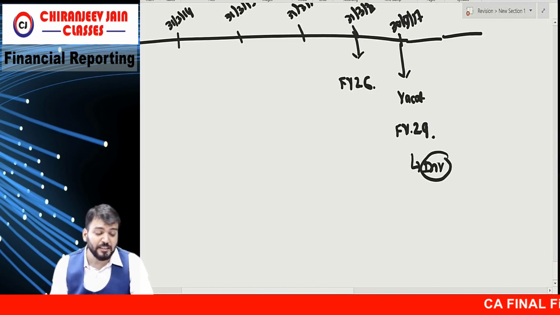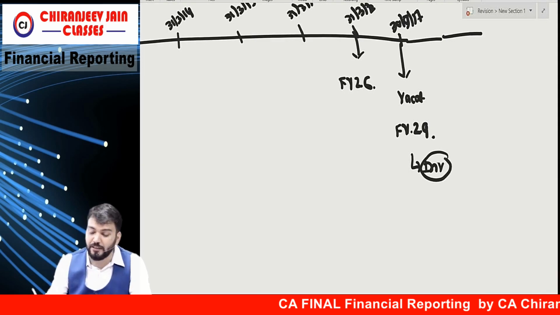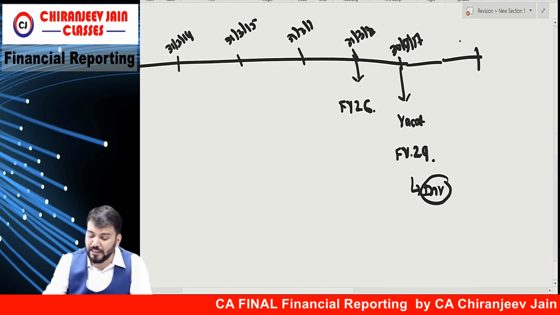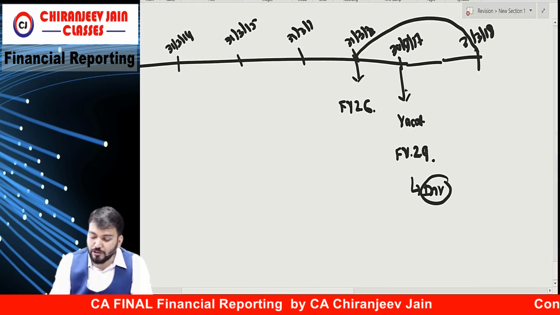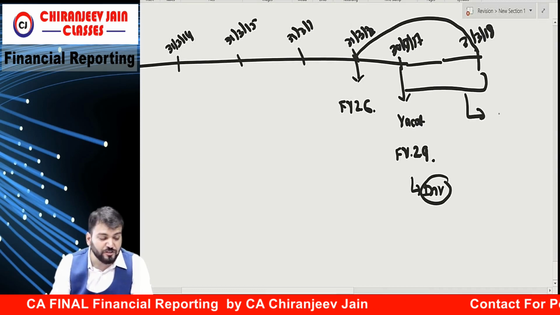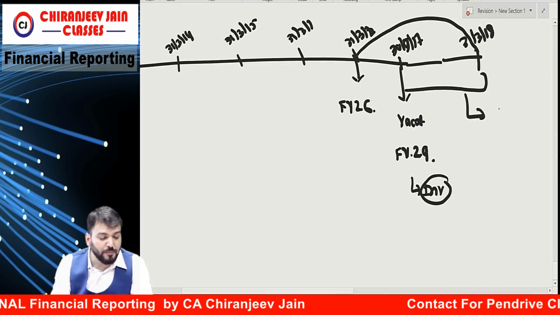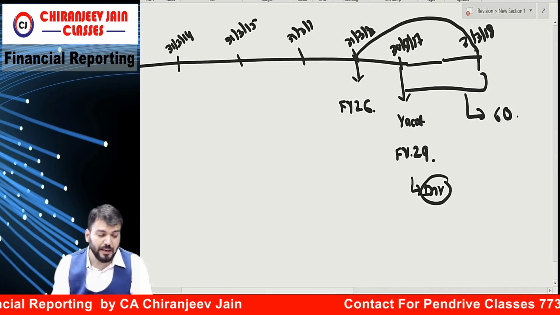X Limited spent a total cost of 60 lakh on this conversion between 30th September 2017 and 31st March 2018. So during this period the construction cost is 60 lakh, correct?